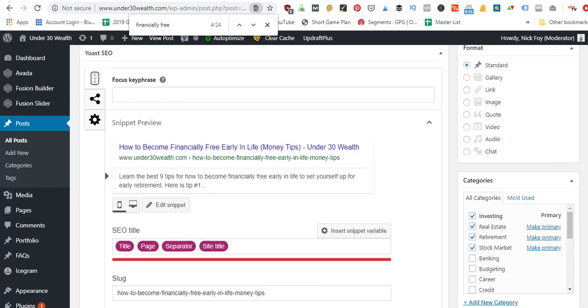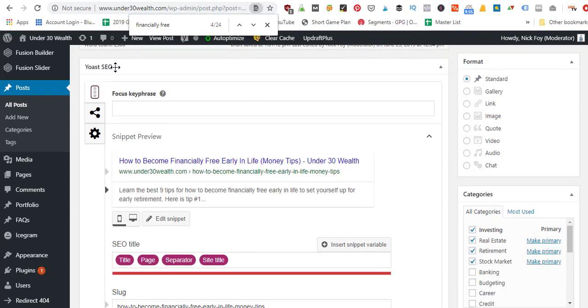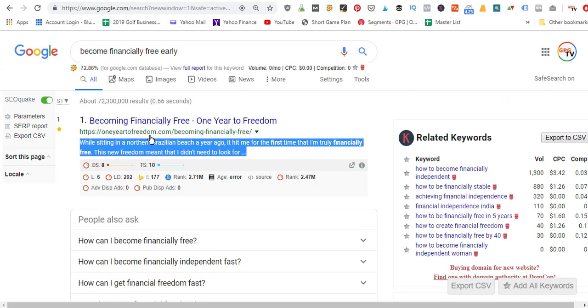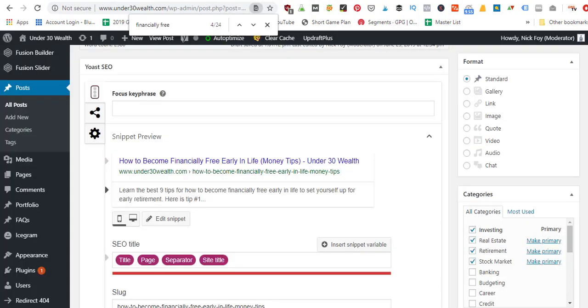So that's step 1 with the Yoast SEO plugin. That's the main reason I use the Yoast SEO plugin, is just to optimize my little snippet of how it looks out in Google, so that someday if I'm ranking out here in Google, that's the type of stuff that's going to show up, that's going to incentivize people to click through to my article over somebody else's article.